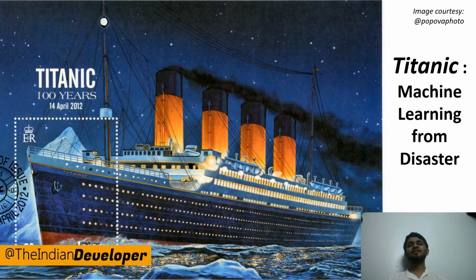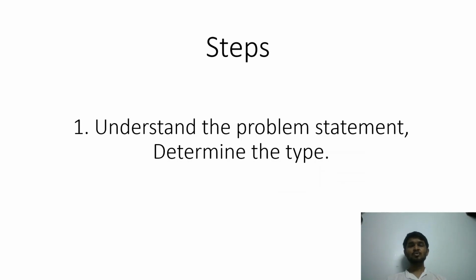So let's get started. Before moving ahead, let me tell you that I have a set of predefined steps that I always follow for any given problem in machine learning. I would recommend you follow those steps so that the journey to reach the goal of training the model and predicting the values from it becomes very easy for you. As you can see here, the first step is to understand the problem statement and to determine the type. We will break this first step into two small steps, where firstly we will understand the problem.